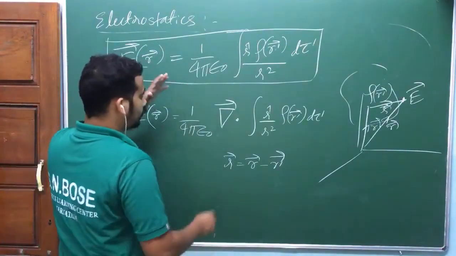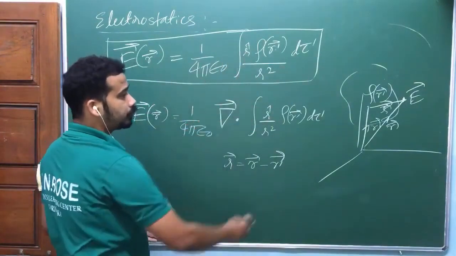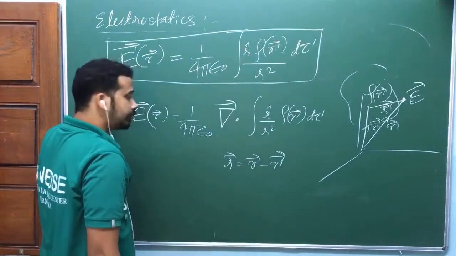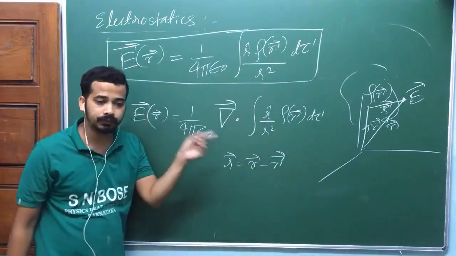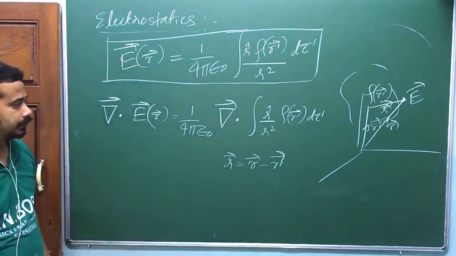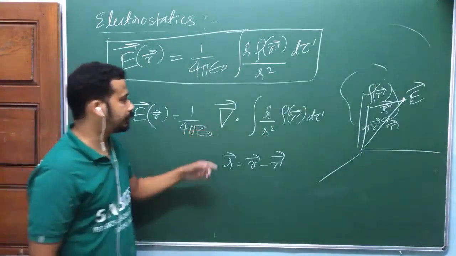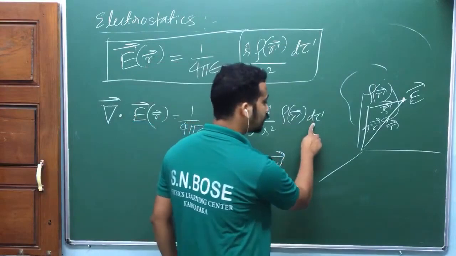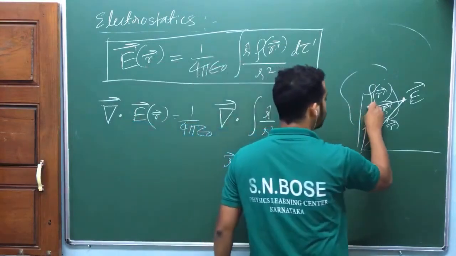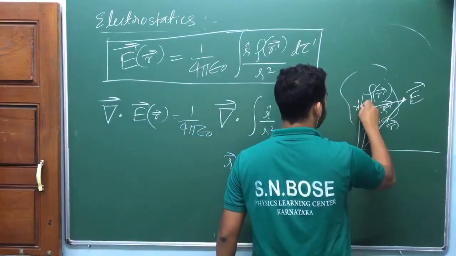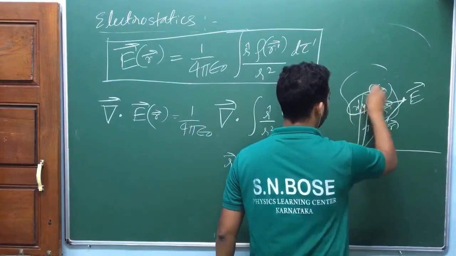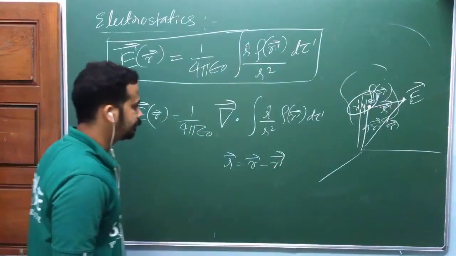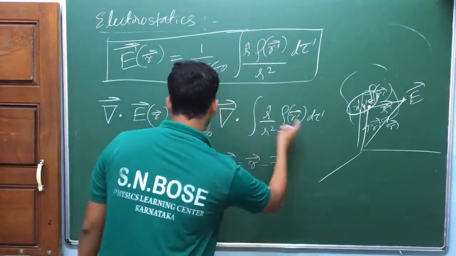While applying the principle of superposition, we integrated with respect to the source point. But while dealing with Gauss law, we differentiate with respect to the field point. That's the difference. This derivative is with respect to dou by dou x, dou by dou y, dou by dou z. This integral is with respect to dx prime, dy prime, dz prime, so x prime, y prime, z prime. That's how you have to define a source point. Is that okay? We can take it inside.